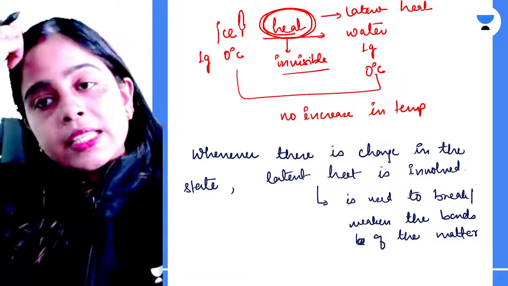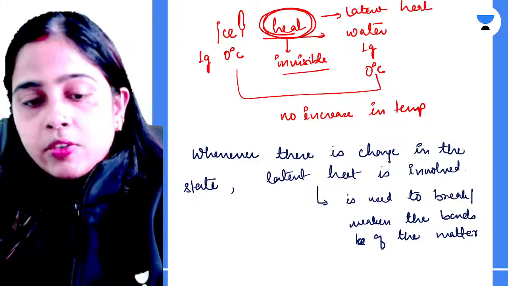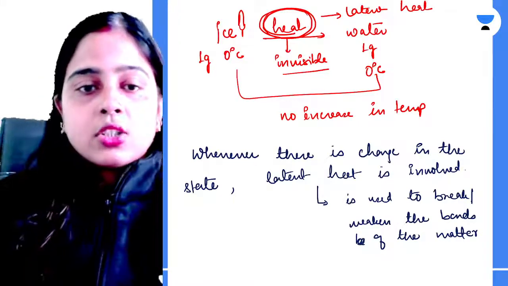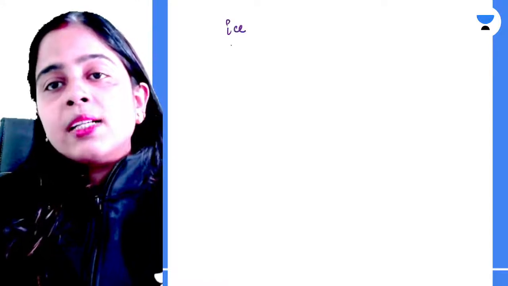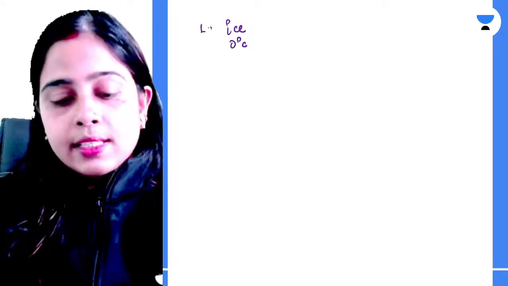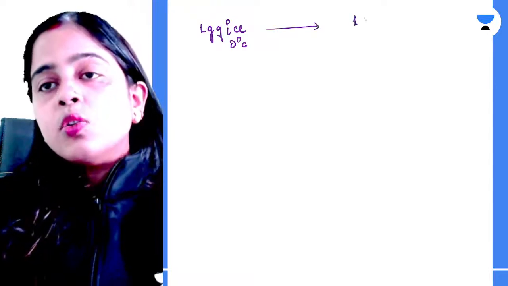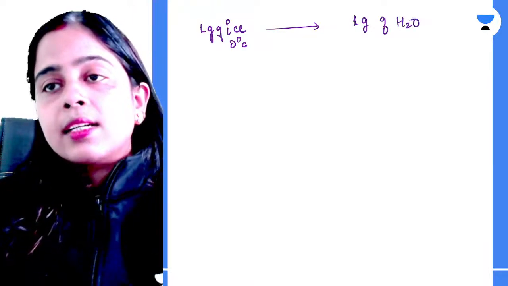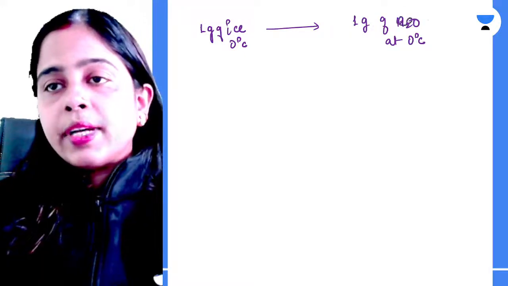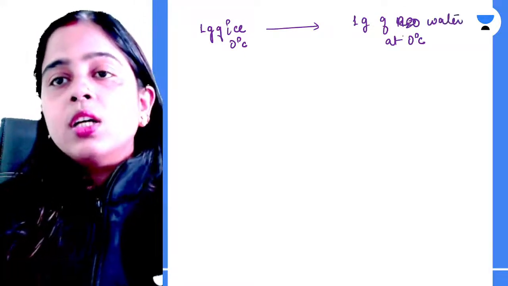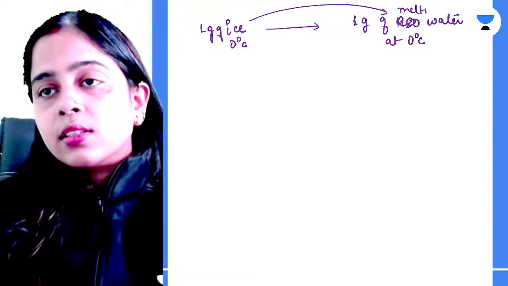So, I am just explaining here that we have two types of latent heat. That is latent heat of fusion and latent heat of vaporization. Now, what is latent heat of fusion? When you melt 1 gram of ice at 0 degrees Celsius to 1 gram of water at 0 degrees Celsius, I'm writing H2O, here you can see ice to water is melting.